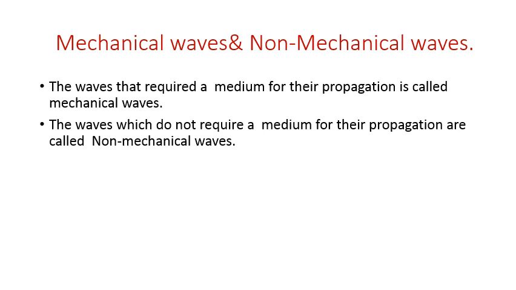Waves that require a medium for their propagation are called mechanical waves or elastic waves. The particles of the medium execute periodic motion about a mean position when the wave propagates through the medium. For example, waves on a string.